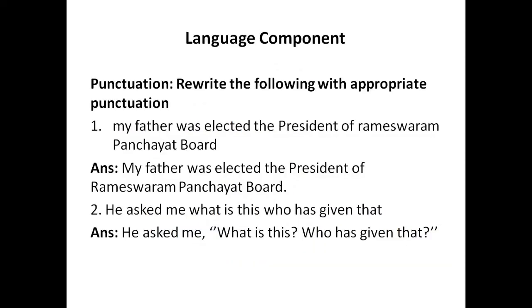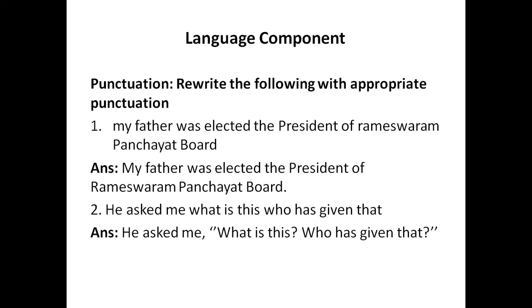Now to begin with, we start with punctuation. When you are going to answer the questions on punctuation, you need to concentrate on the commonly used punctuation which we are going to make use of in the sentences. Which are those commonly used punctuation marks? One is capital letter, a comma, inverted commas. They can be either single inverted commas or double inverted commas, a full stop, a question mark, and an exclamatory mark. So these are the most commonly used punctuation marks which you need to keep in mind when you have to answer the questions on punctuation.